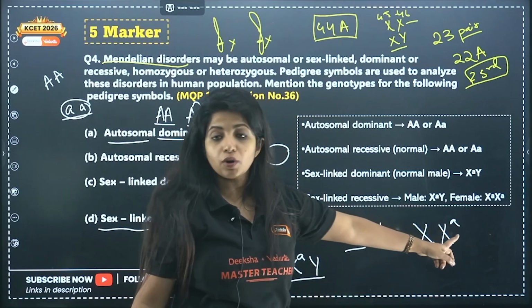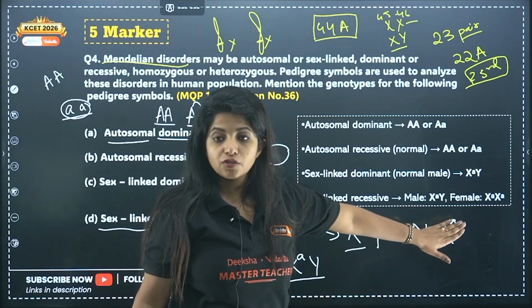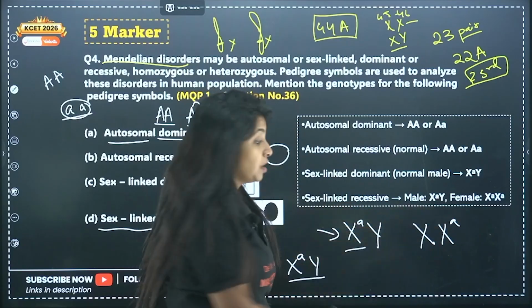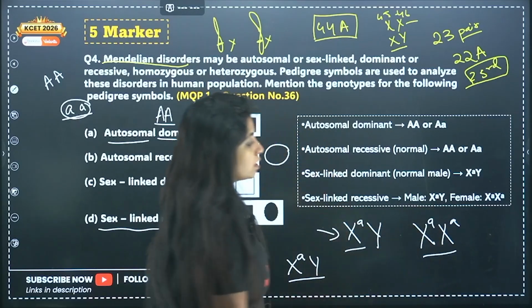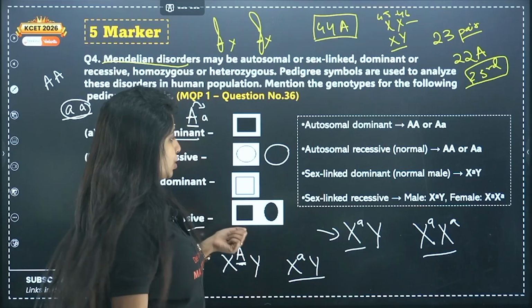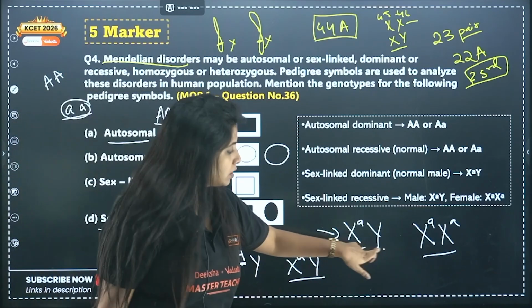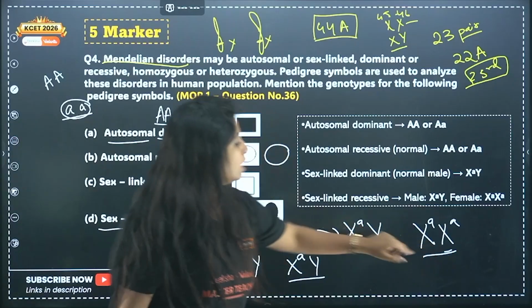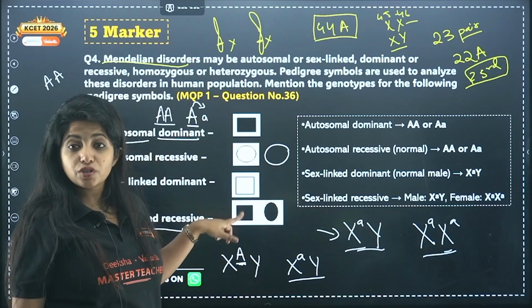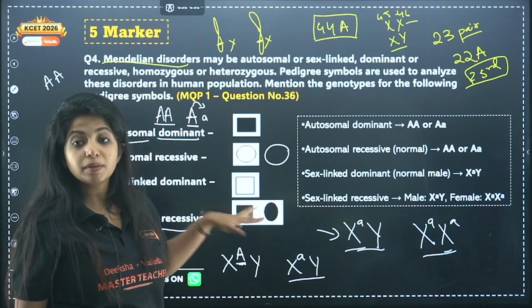In this condition, she will not have it. If only one allele is recessive, she cannot have it. Both the alleles have to be recessive for her to be affected. That is why, over here, both of them are affected. You're talking about the affected people. So this is for male and this would be for female. If it was plain, that means they were not affected.